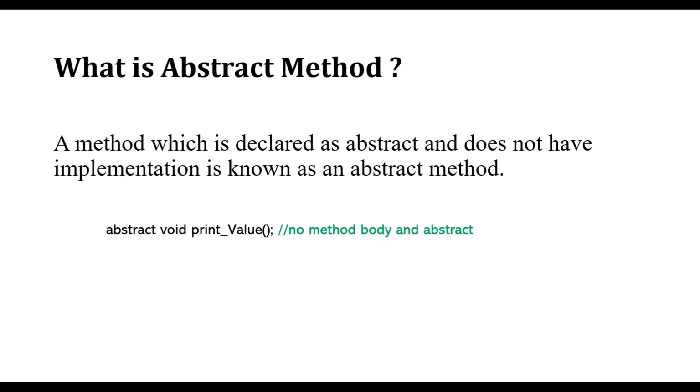What is an abstract method? Everyone knows a normal method: once we create a method, it should have a method body, right? But an abstract method does not have a method body. Why? I already told you, abstract means showing only functionality and not having implementation details, right? In the same way, abstract is just to define the method name, with no method body. Where are you going to implement those abstract methods? In the derived class.